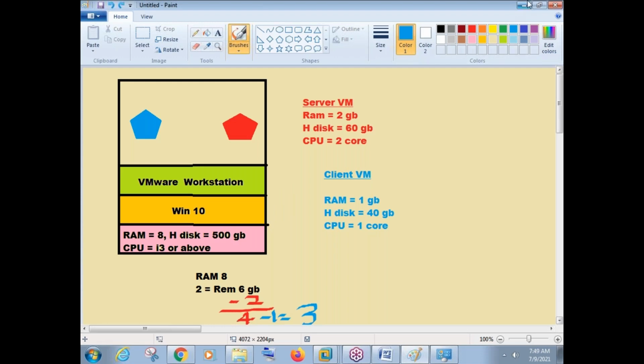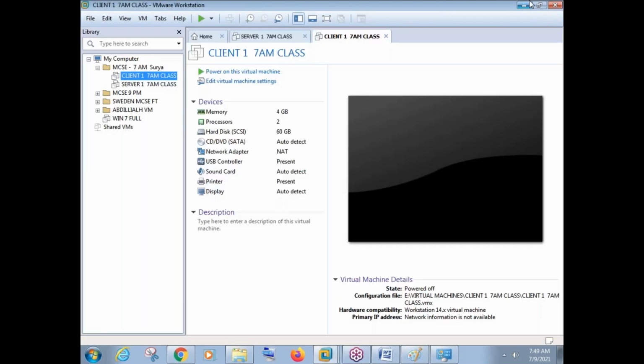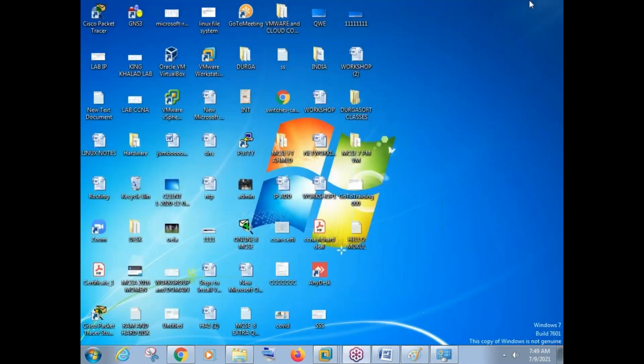Now, one simple question here, friends. I have totally 32 GB RAM in my physical machine. Okay, first of all, can you tell me how to check how much memory is in use in your computer? How to check how much memory is in utilization? This is a very basic interview question.